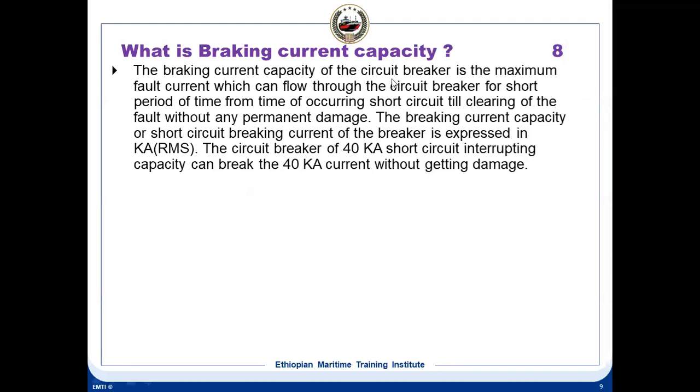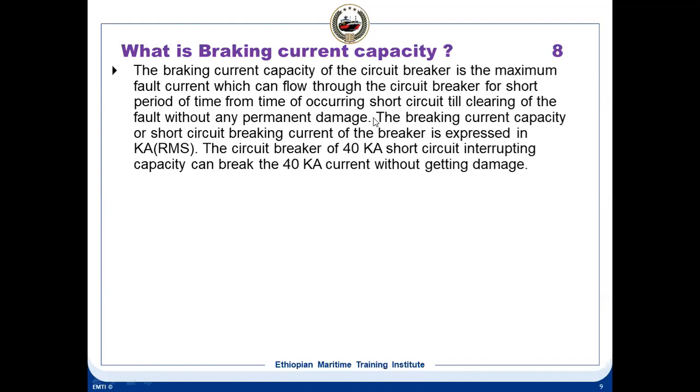The breaking current capacity of a circuit breaker is the maximum fault current which can flow through the circuit breaker for a short period of time, from the time of occurrence of a short circuit till clearing of the fault, without any permanent damage. That means the breaker should be capable of withstanding the short circuit current for a certain time. The fault current can be because of a short circuit or anything else.